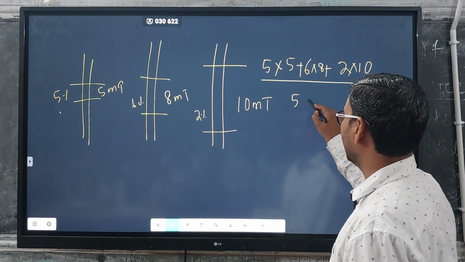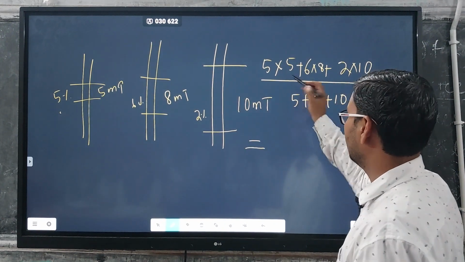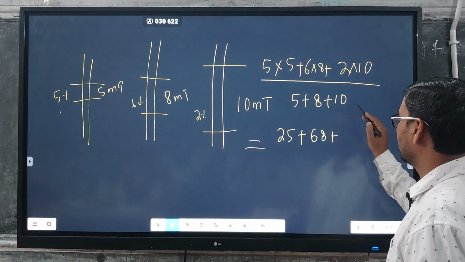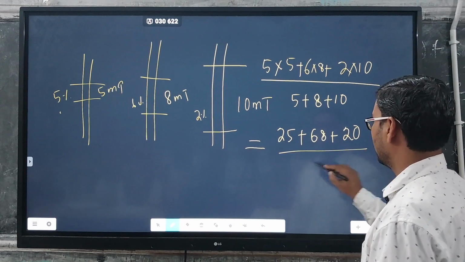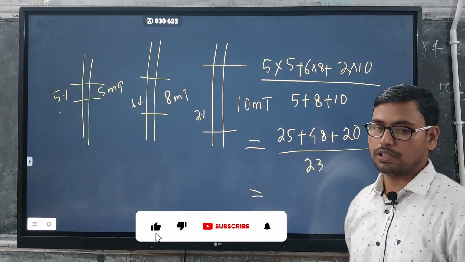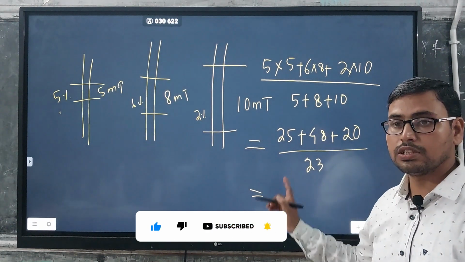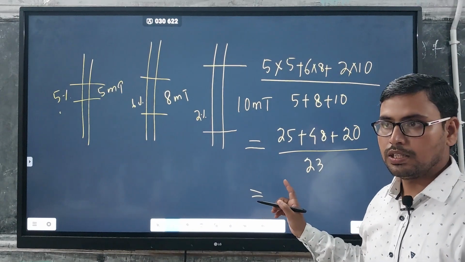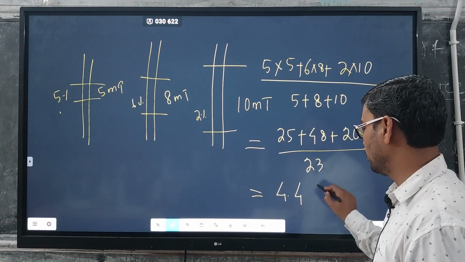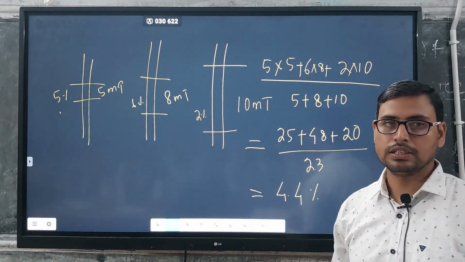Then this will be 5 plus 8 plus 10 in the denominator, so it comes around 25 plus 48 plus 20 upon 23. How much does it come to? It comes around 4.04, that is 4.04% of that particular ore, right?